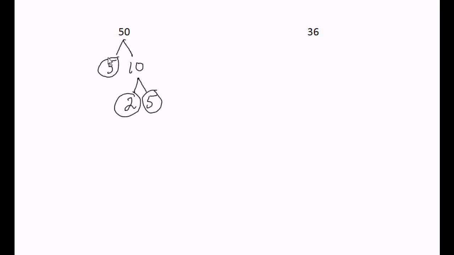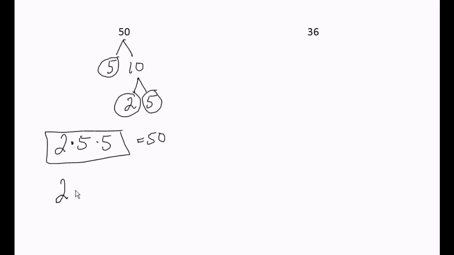The answer is all prime numbers circled. All numbers that are circled, 2 times 5 times 5 is the prime factorization for 50. And do you see, if you multiply 2 times 5 is 10, 10 times 5 is 50. So the prime factorization for 50 is 2 times 5 times 5. Another way of writing this is 2 times 5 to the second power, since I have two 5s. Okay, let's try the next one.